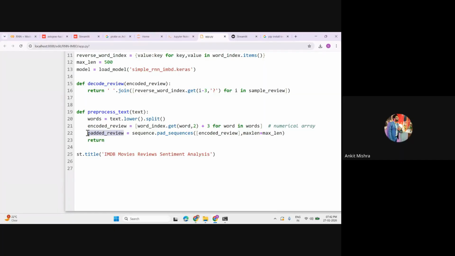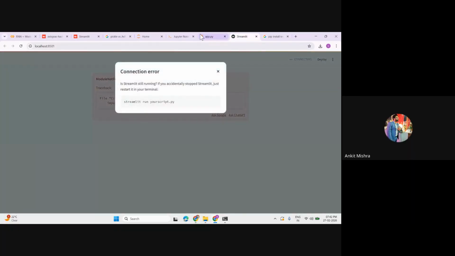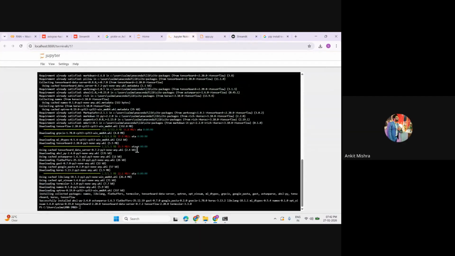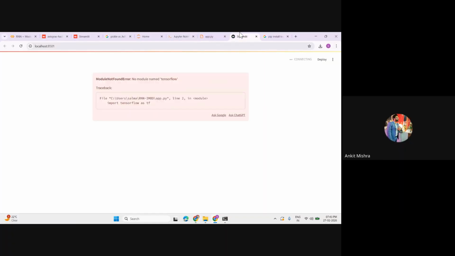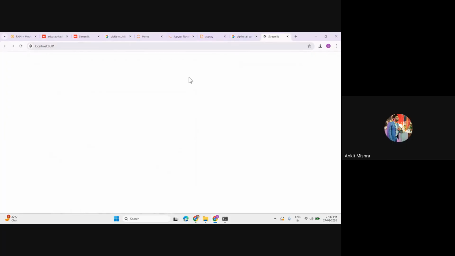Once we get this padded review, I can simply feed it into my model. Perfect. So let's start with the st.title. Streamlit is still running, so let's check for it to complete. Okay, it's perfectly working. Let's clear the screen and hit streamlit run app.py. Now this time it should work, right? Let's wait for this to execute.